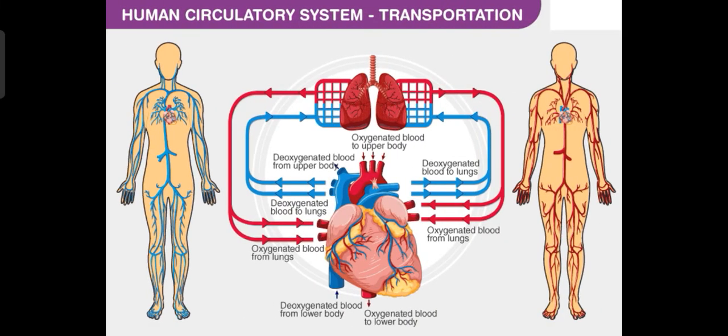So this is the human circulatory system, or transportation. The oxygenated blood in the upper body goes through the arteries to different parts of the body. Then again capillaries take this blood and bring it back to the heart. In between this time, the lungs help to oxygenate it. They carry CO2 and exhale it out from the body, and inhaled oxygen is again mixed with blood, and through arteries it is distributed throughout the body.